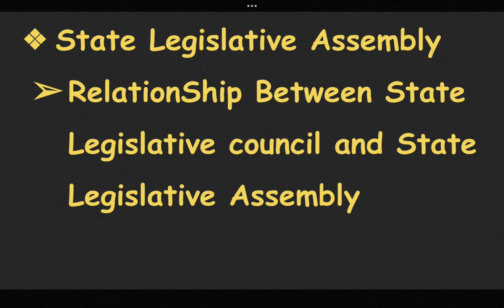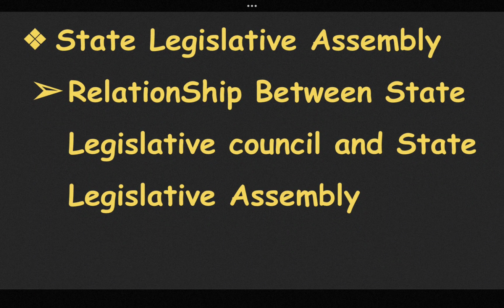The term is 5 years, which can be extended during national emergency for not more than 1 year at a time. It can be dissolved before the end of its term by the governor on the advice of the state council of ministers, and by the president during the proclamation of state emergency in the state. There is reservation for scheduled castes, scheduled tribes, and women. The provisions regarding the presiding officers of the House are the same as for the presiding officers of the Lok Sabha.